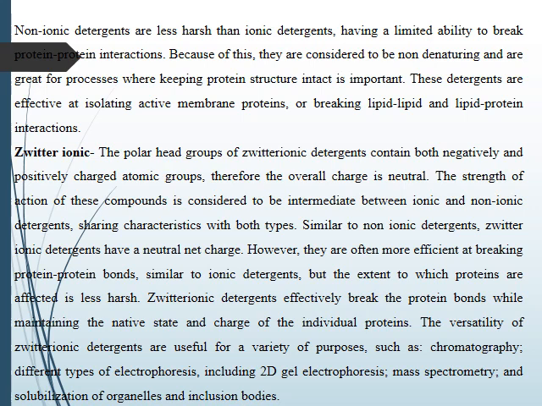The polar head groups of zwitterionic detergents contain both negatively and positively charged atomic groups. Therefore, the overall charge is neutral. The strength of action of these compounds is considered to be intermediate between ionic and non-ionic detergents. But these zwitterionic detergents effectively break the protein bond while maintaining the native state and the charge of the individual proteins.